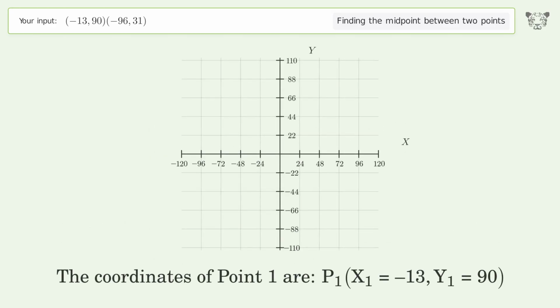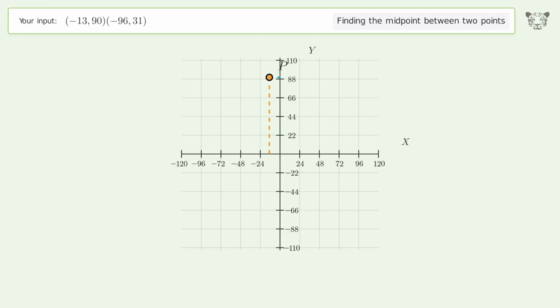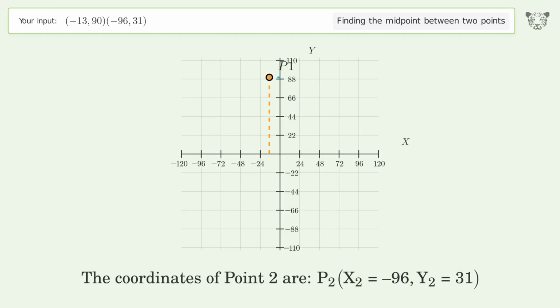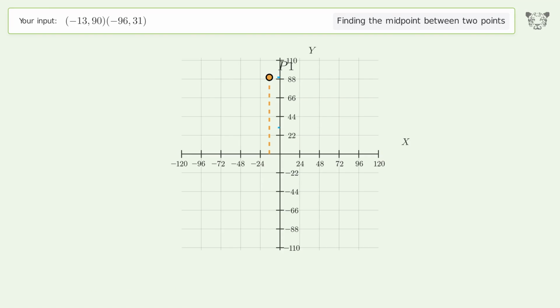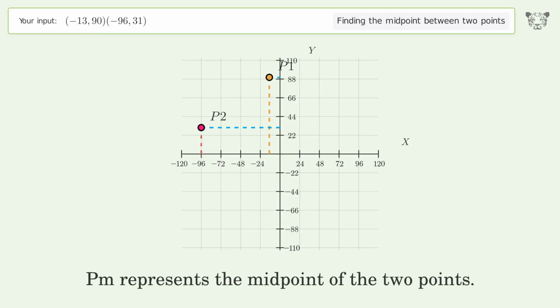The coordinates of point 1 are x1 equals negative 13, y1 equals 90. The coordinates of point 2 are x2 equals negative 96, y2 equals 31. PM represents the midpoint of the 2 points.